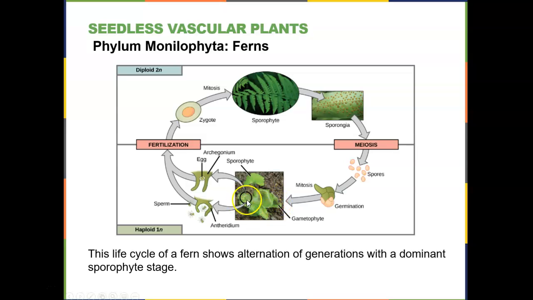So this is the gametophyte, which has both an archegonium and an antheridium. Archegonium has the egg. Antheridium has the sperm. These are low to the ground. And then these will come together. Sperm will fertilize egg, form a diploid zygote, which will grow into a new sporophyte.